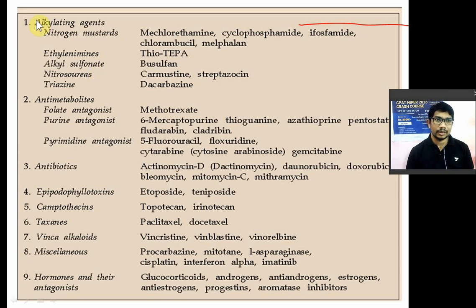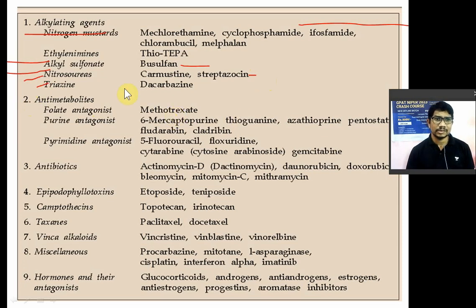So the first class in the alkylating agents is nitrogen mustard. The second class is ethylene imines, an example is thiotepa. The third class is alkyl sulfonate. Busulfan is the drug. This drug is highly lipid soluble and can cross the blood-brain barrier. It is used in glial tumors, nervous tumors, brain tumors. Then nitrosourea, in which you have carmustine, lomustine and streptozocin. Out of these, streptozocin is an antibiotic obtained from streptococci, remember. Then the triazine derivative is dacarbazine.